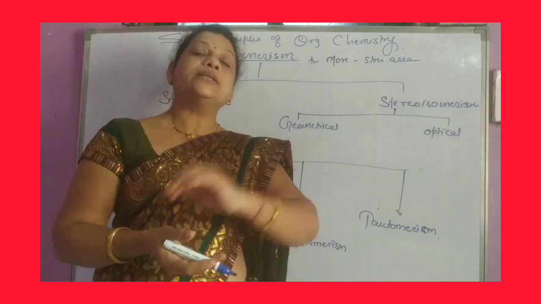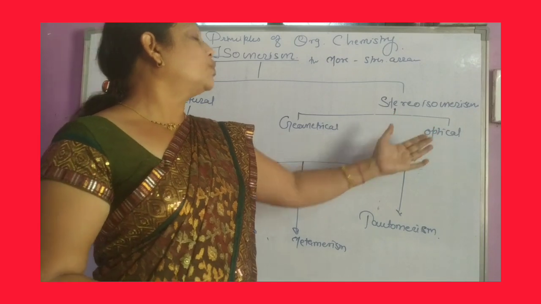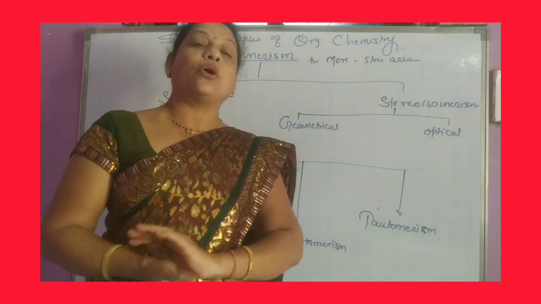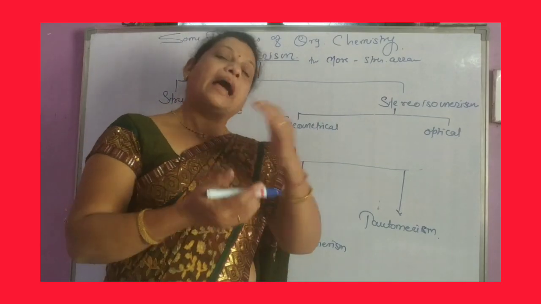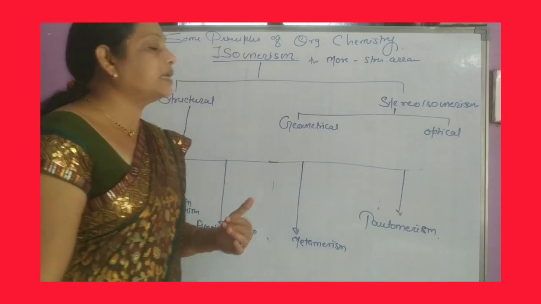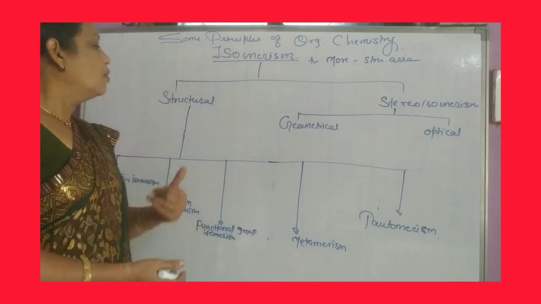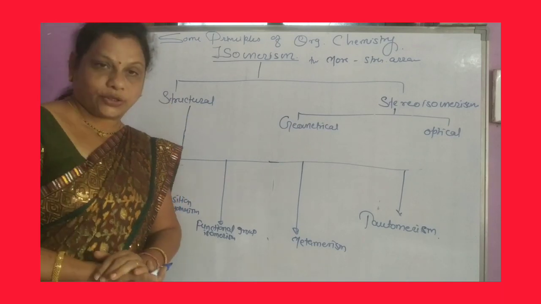These are the dextro and levo forms, also called enantiomers or diastereomers, and they have different properties. But in our 11th standard syllabus, we will study in detail only structural isomers.